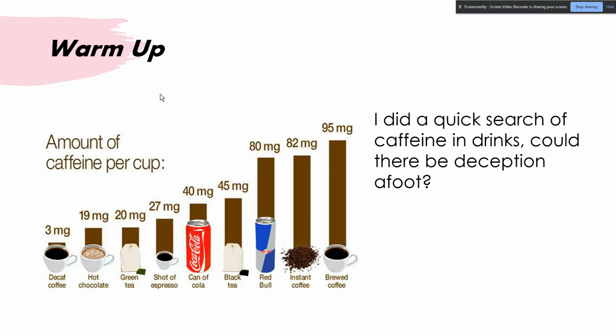So for today's warm up, we're looking at the amount of caffeine per cup. You see that for decaf coffee, we have 3 milligrams, 19 milligrams in hot chocolate, 20 in green tea, 27 in a shot of espresso, 40 in a can of cola. Coca Cola, most cans are like this. There's some that are really high in caffeine. Black tea is 45. Some energy drinks have 85 milligrams, and I know a lot of people drink those. Instant coffee is 82, and brewed coffee 95.